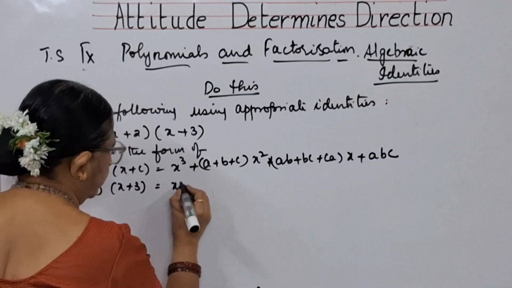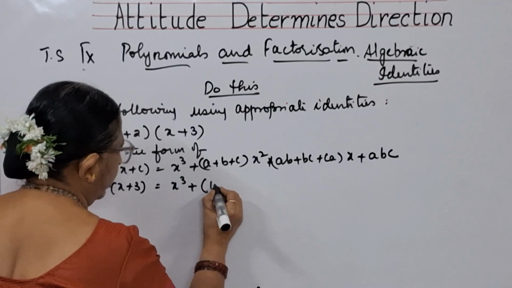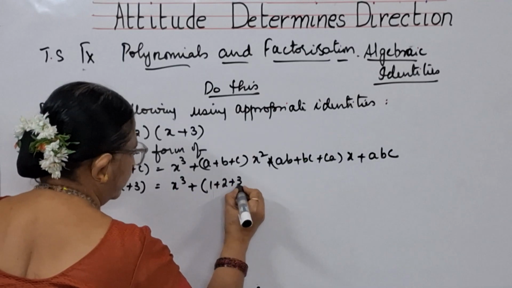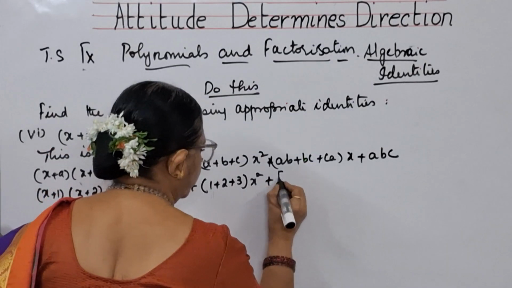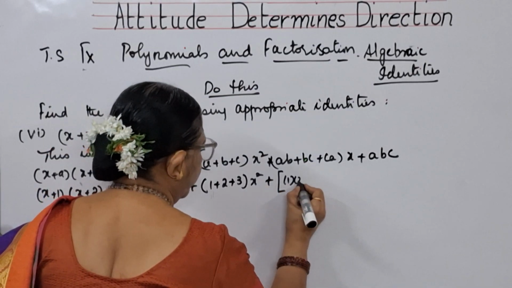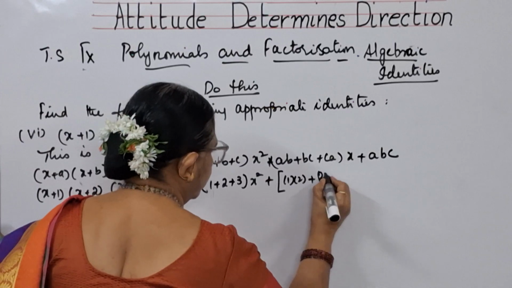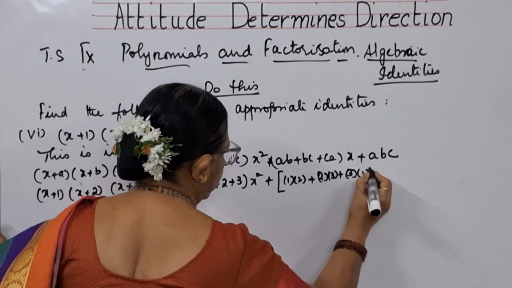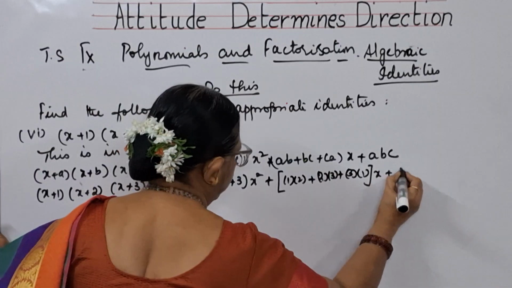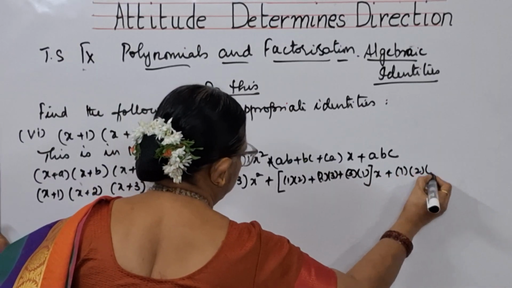So x cube plus 1 plus 2 plus 3 into x square plus, see children, this is 1 into 2 plus 2 into 3 plus 3 into 1 x plus 1 into 2 into 3.